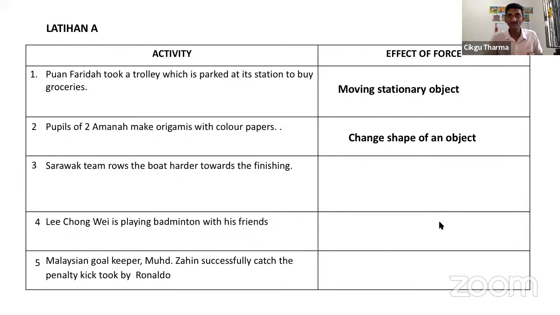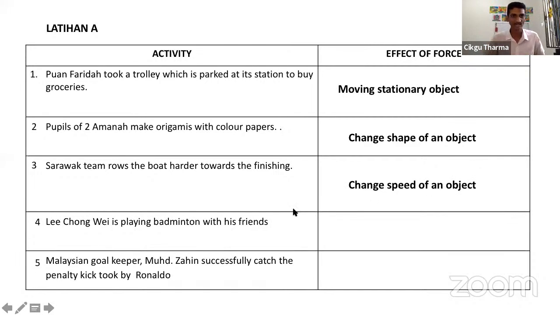Yes or not? So when you say move faster, what have we changed? Did we change the shape of the boat? Do we move a stationary object? No, the boat is already moving. So what we have changed here is the speed of the object.